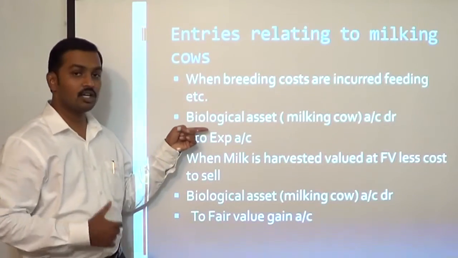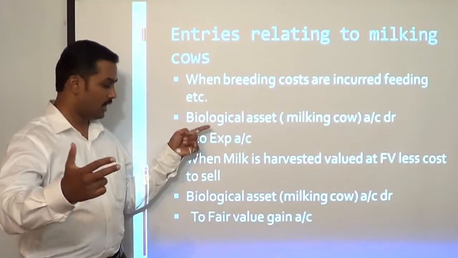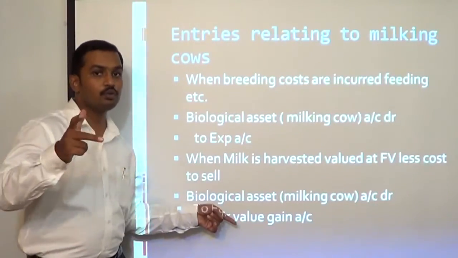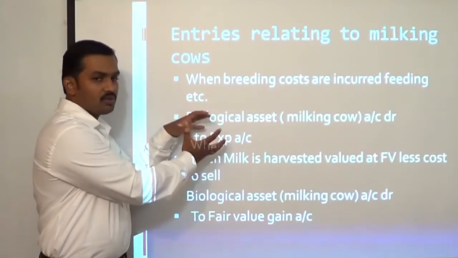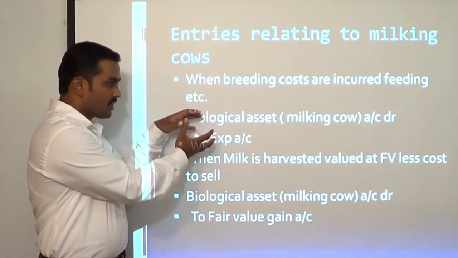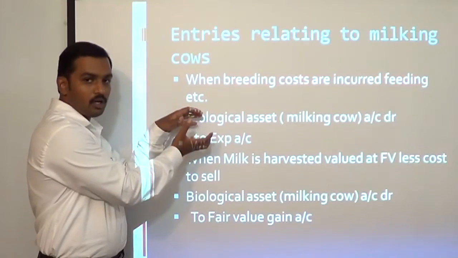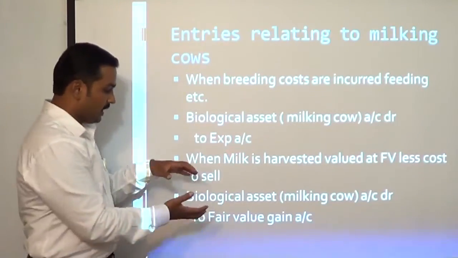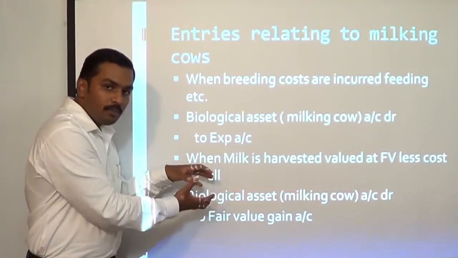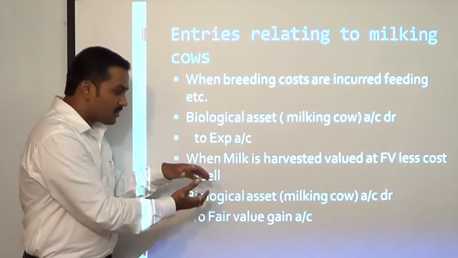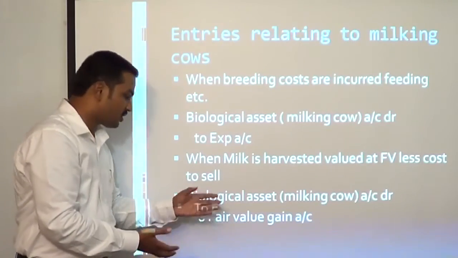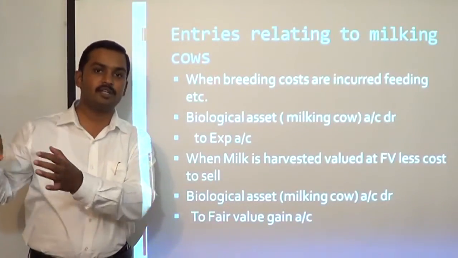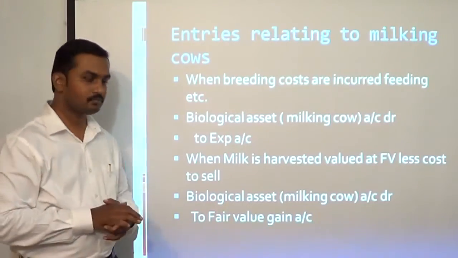The expenses incurred to feed the milkable cow and the milk which is produced, both are capitalized. In future, the costs which are incurred for feeding and breeding these milkable cows will be transferred to inventory, and the raw milk which was produced, which was also capitalized as part of the biological asset, will also be removed from the biological asset and transferred to inventory.